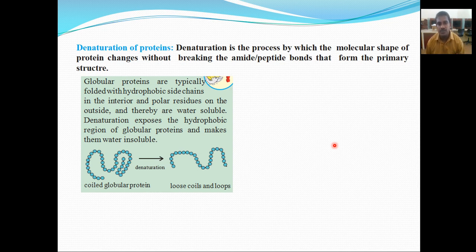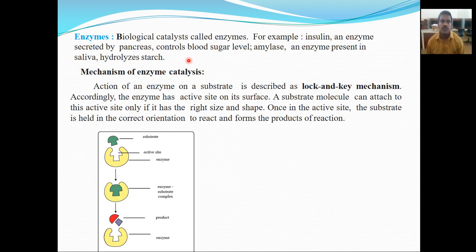See, this is the coiled globular protein. After denaturation, the coil becomes loose. That means the original structure of that protein gets changed. So that is called denaturation of protein.